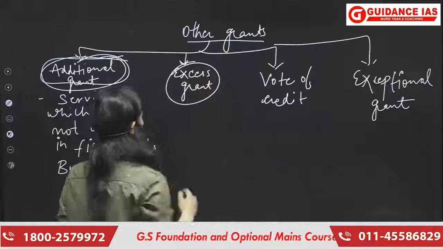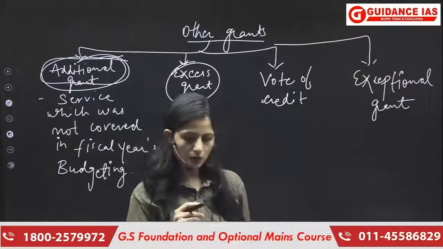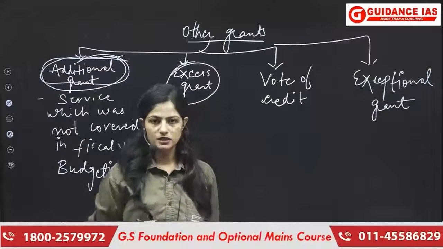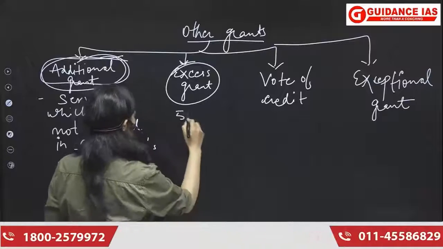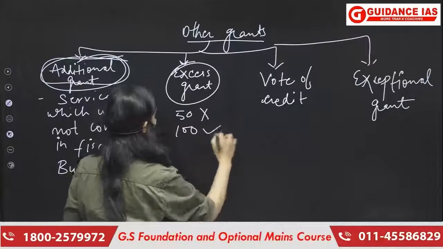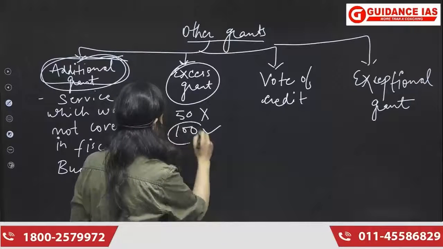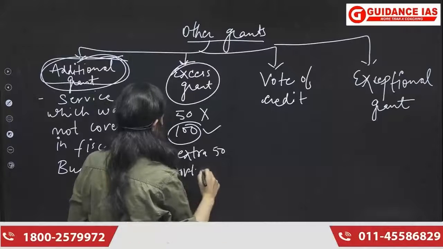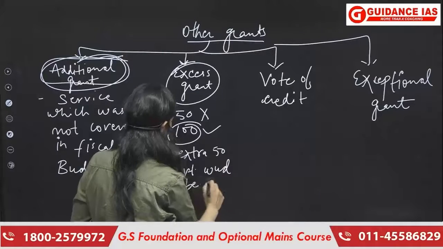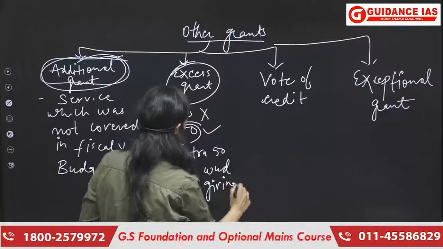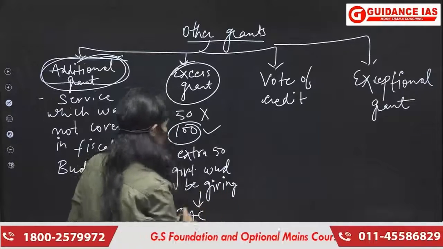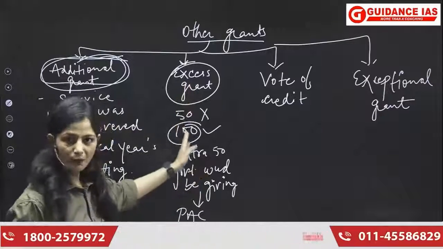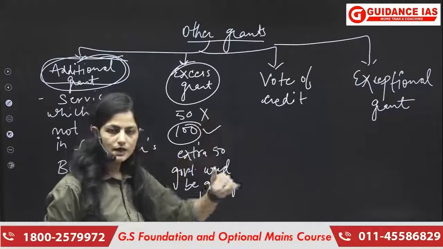If we talk about excess grant, suppose the government has given 50 rupees to a particular scheme, but on that scheme 100 rupees get spent. So 50 rupees they have given, but instead of 50 we spend 100 rupees. This extra 50 the government would be giving after the approval of the PAC, that is the Public Accounts Committee. Once the PAC approves it, the government will give this excess money for that particular service on which we have spent extra.